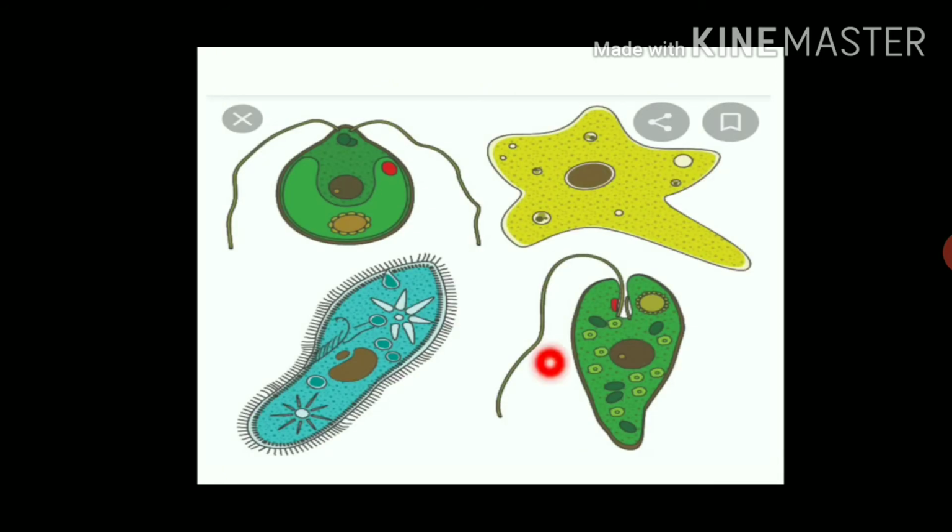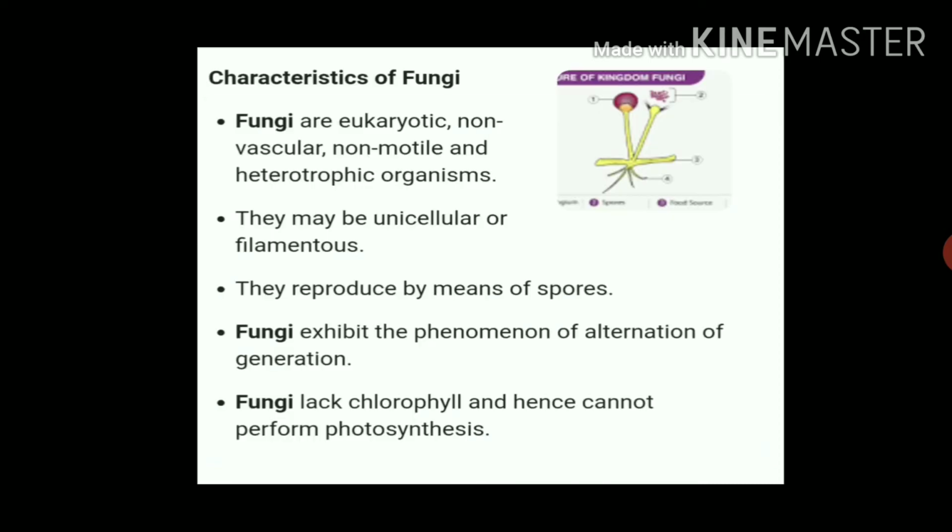These are some examples of kingdom Protista: amoeba, paramecium, euglena, yeast. Now the third kingdom proposed by Robert Whittaker is kingdom Fungi.